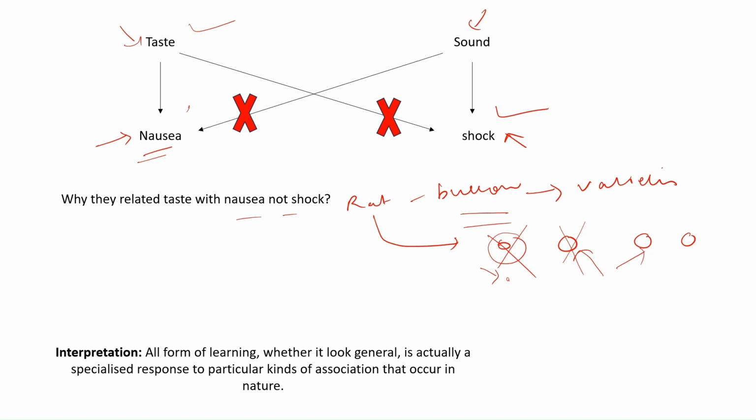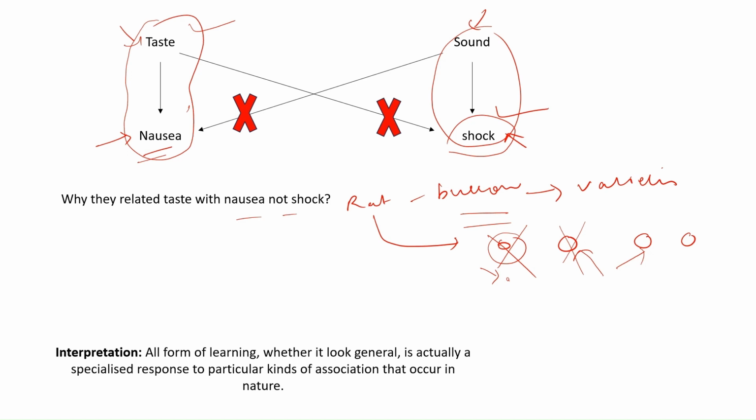But in nature, it cannot check the food with shock. So we can train the rat not to eat any particular item by relating it to illness. Similarly, the sound with the shock. Whatever the form of learning is, or whatever the results in experiments we get, it always has a background of how nature actually works, or how any organism behaves in natural conditions.